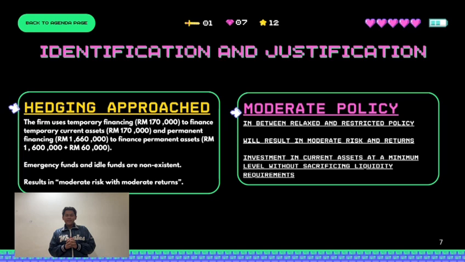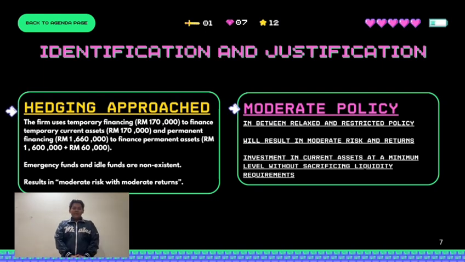Hello everyone. In this part of our presentation, I will explain about the hedging approach. The firm used temporary financing of RM170,000 to fund temporary current assets, also worth 170,000. Meanwhile, permanent financing of 1.66 million is used to cover all permanent assets, which include fixed assets of 1.6 million and permanent current assets of 60,000.